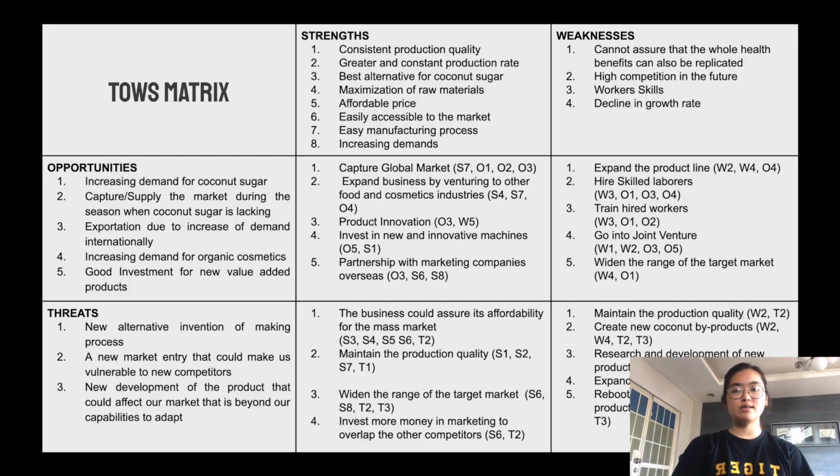Since the SWOT analysis was discussed earlier in the product case, now we have the TOWS matrix analysis, wherein we will be using our strengths and weaknesses to strategize for the opportunities and threats that we may face in the future, such as capturing the global market, expanding the product line, hiring skilled workers, widening the range of our target market, and maintaining the production quality.